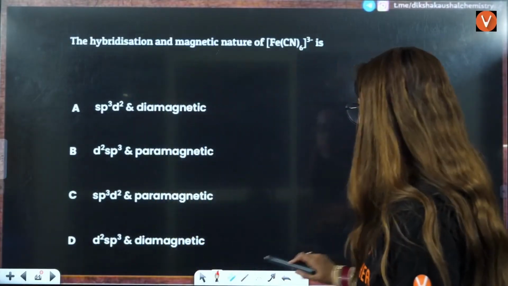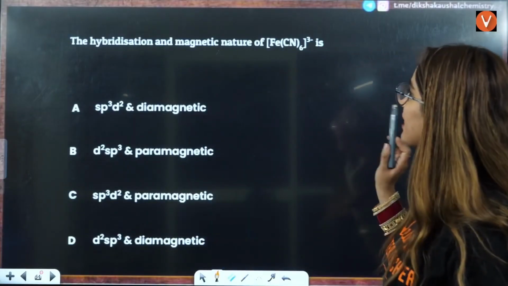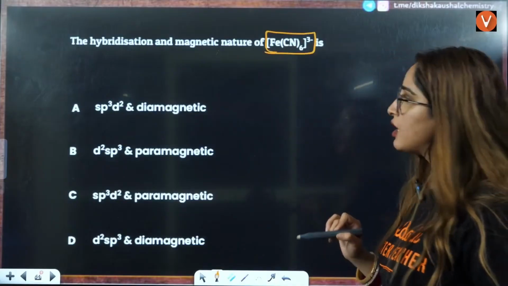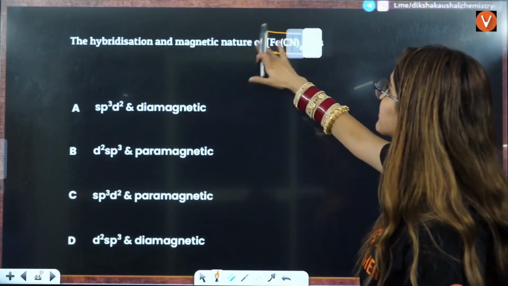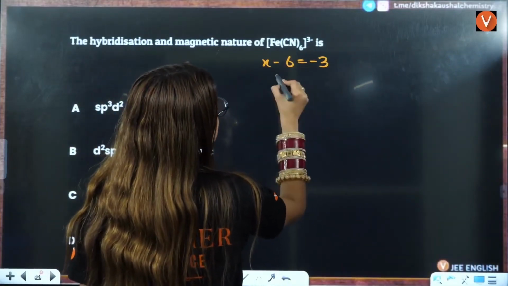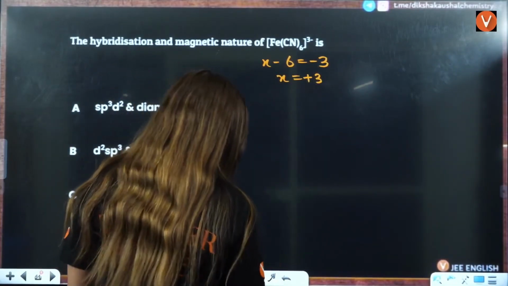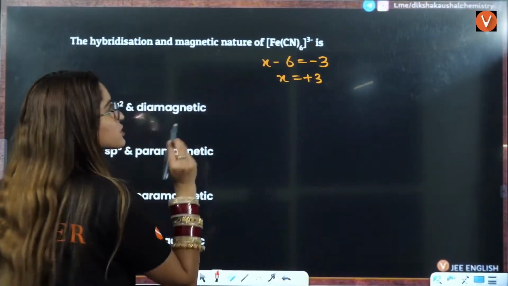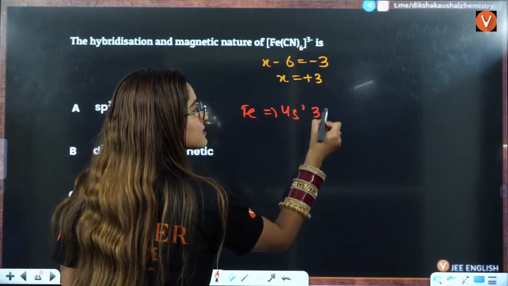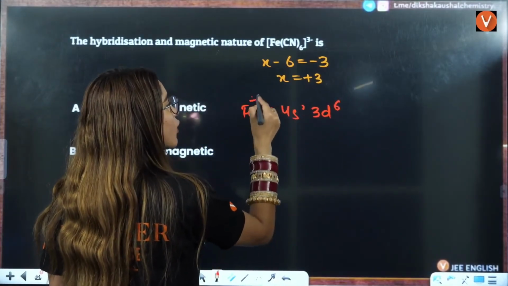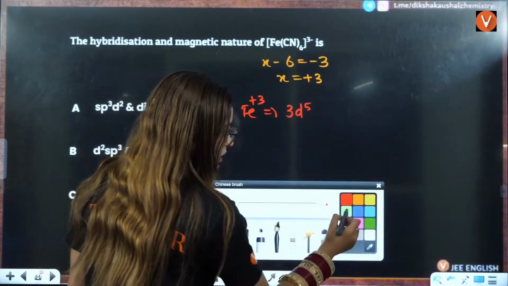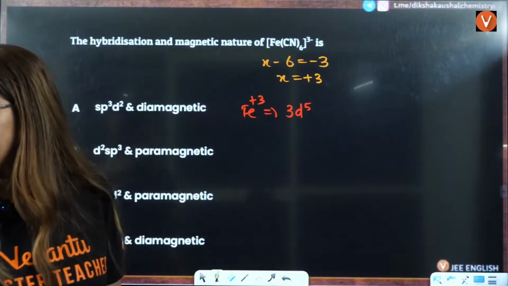Next question is the hybridization and magnetic nature of [Fe(CN)6]3-. If you talk about the hybridization here, x minus 6 is equal to minus 3, x is equal to plus 3. That simply means iron, which is 4s2, 3d6, exists in plus 3 oxidation state, that means it is 3d5.